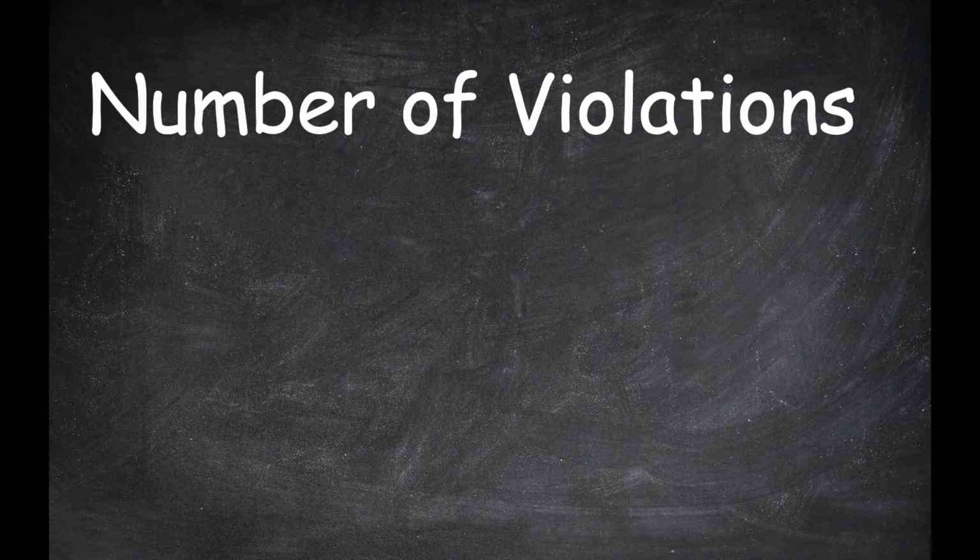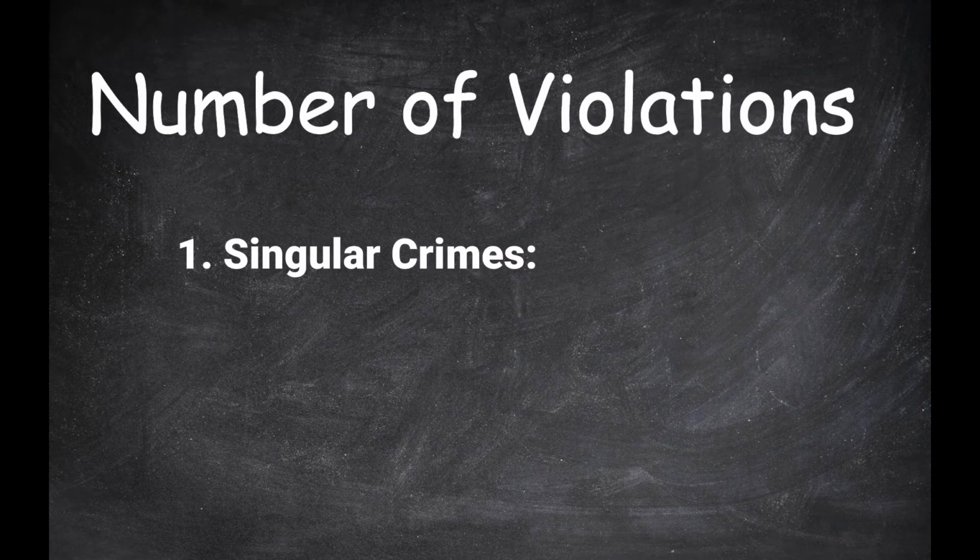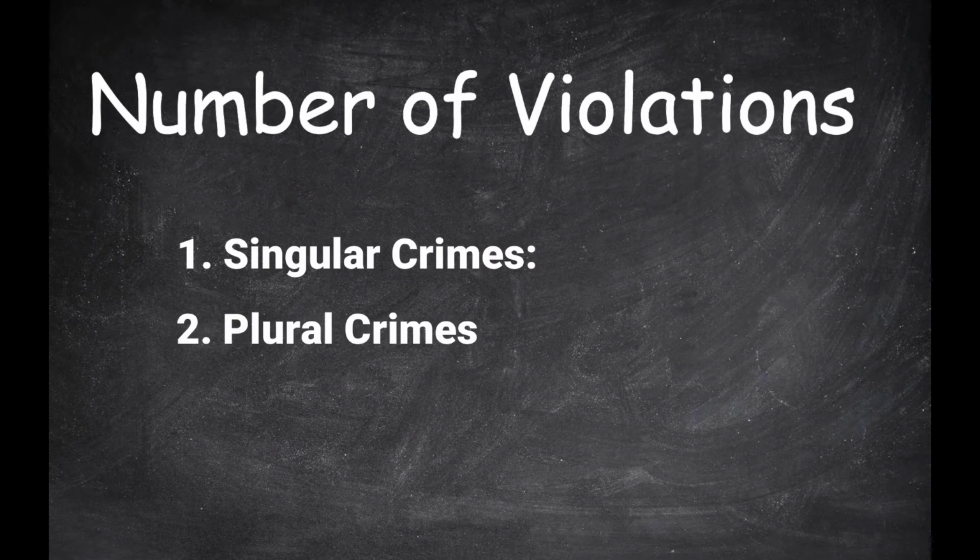According to the number of violations constituting the crime, or as to count: 1. Singular crimes, 2. Plural crimes. Singular crimes: 1 separate crime per violation. Plurality of crimes may be in the form of compound crime, complex crime, composite crime, continuous or continued crime.